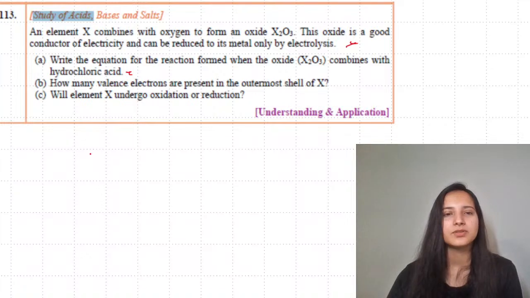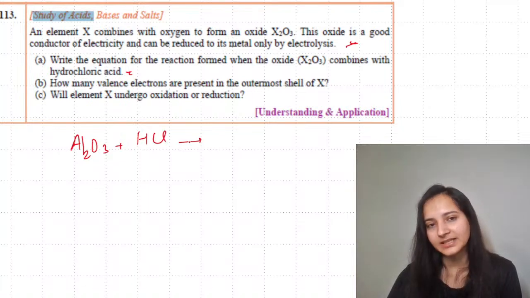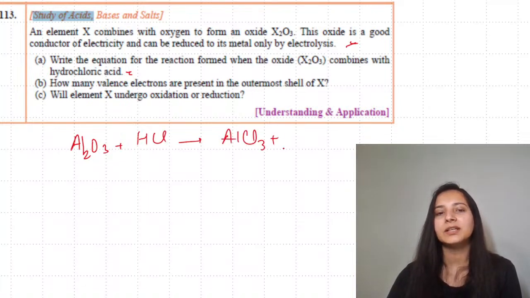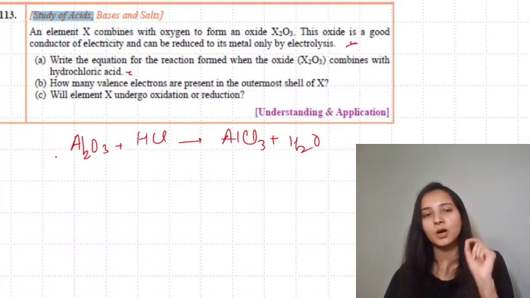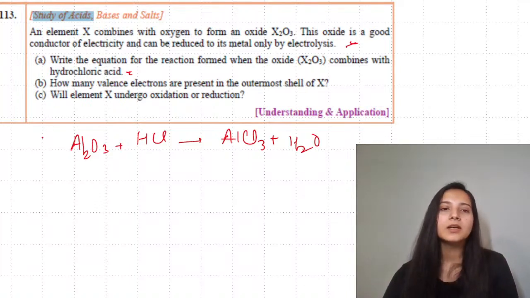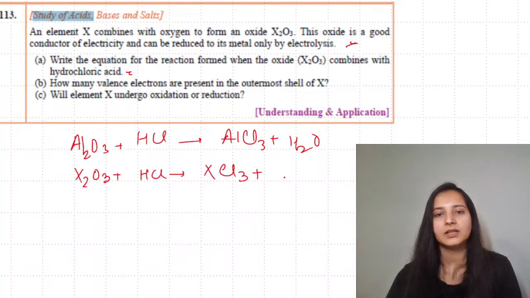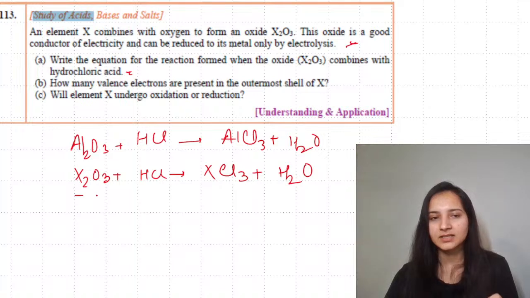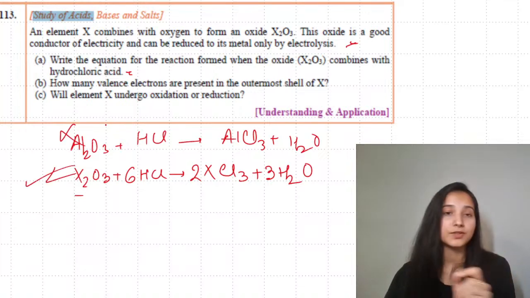Don't worry, don't be puzzled in chemistry. So when we speak about this one, aluminium oxide, as in Al2O3, would have reacted with HCl to form AlCl3 along with H2O. But you will write the same reaction in respect of X and not aluminium. This is a common mistake for ICSE. You people go and predict the element, and then it becomes wrong. Because what you have to write is X2O3 reacting with HCl forming XCl3 along with H2O. In order to balance, since it's 2 over here, you will put 2 here. For HCl, you will put 6 and here will be 3. So this is what you will write as your answer and not the one which is written above.